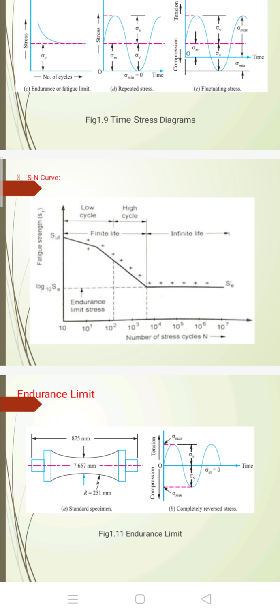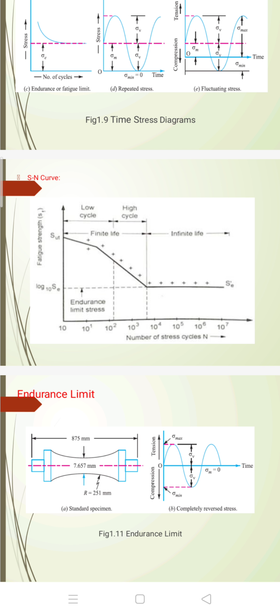This endurance limit was specified by a scientist named R.R. Moore. Figure A shows a standard specimen with a radius of 251 mm with a length of 875 mm, and neck thickness of 7.657 mm.